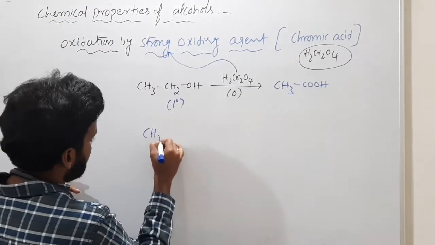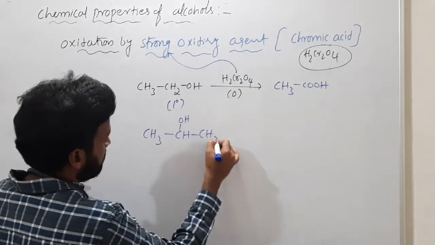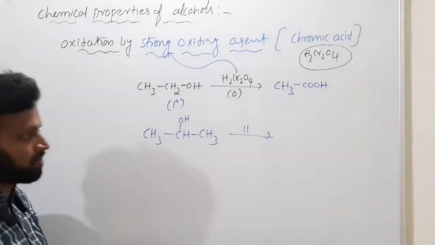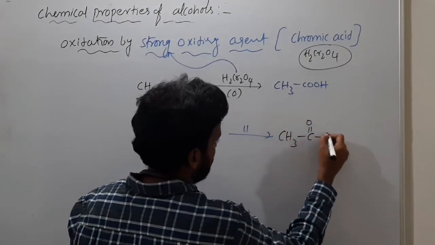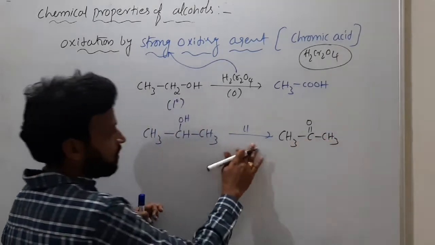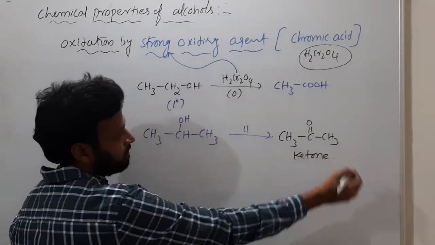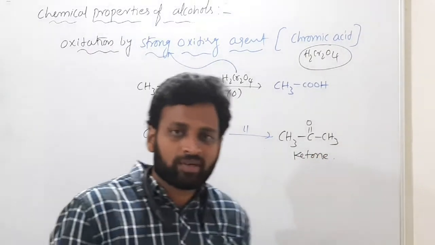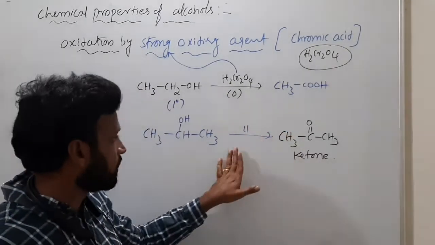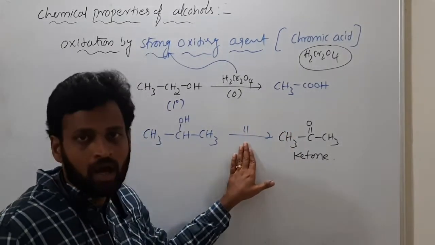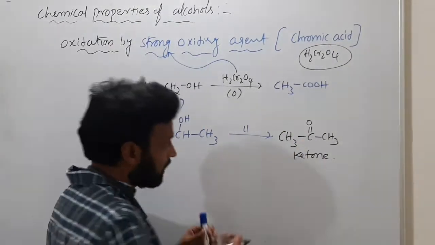Like this. If I am using secondary alcohol like CH3CHOHCH3, and I am using the same oxidizing agent, then the final product is CH3COCH3. If there was no heating given, then ketone is the final product. Strong oxidizing agent they gave, there was no strong heating mentioned here, then ketone is the final product.